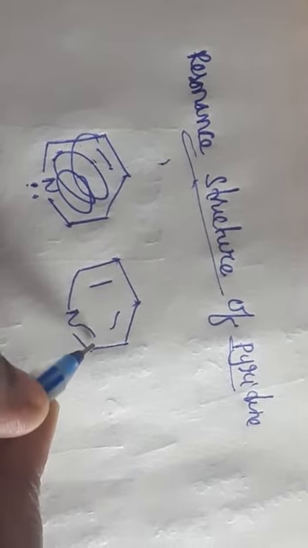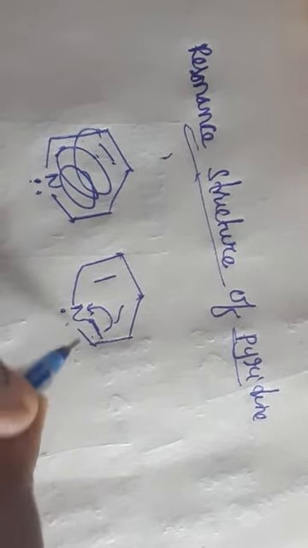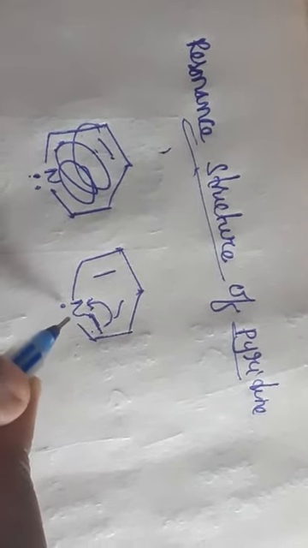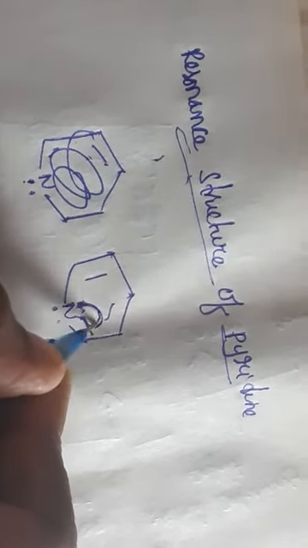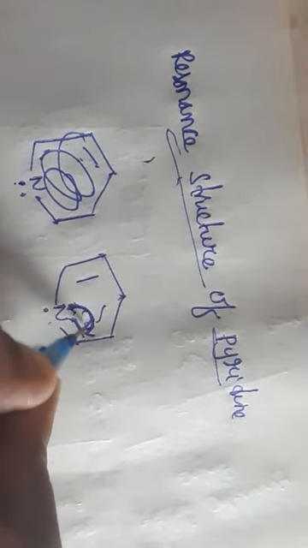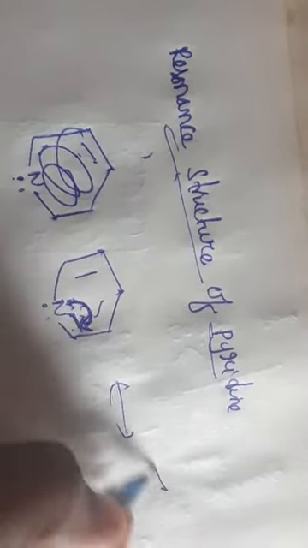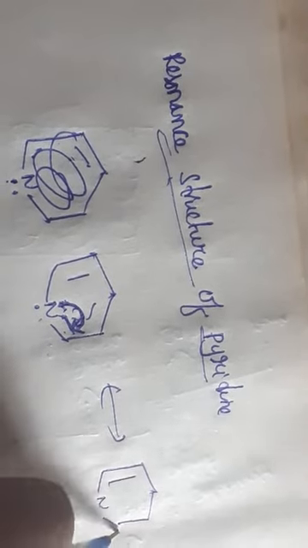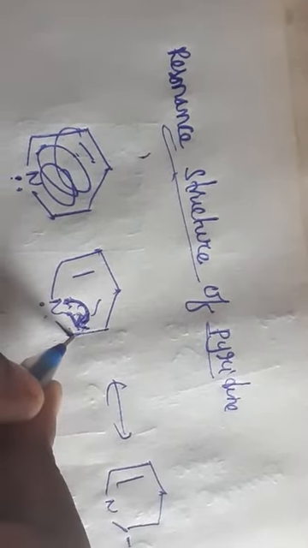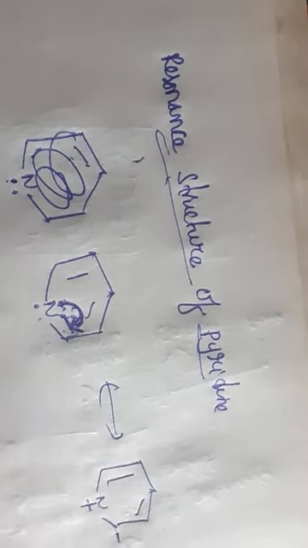So now what happens is I am turning a bond here, and wherever I am turning the bond, you should get a negative charge. I am turning the bond like this. Wherever I turn this bond, it goes to this carbon, so this is getting negative and nitrogen is getting positive, okay.